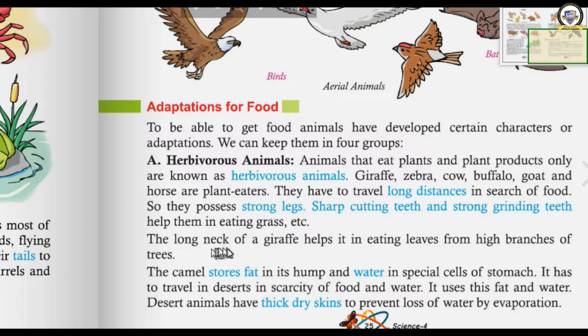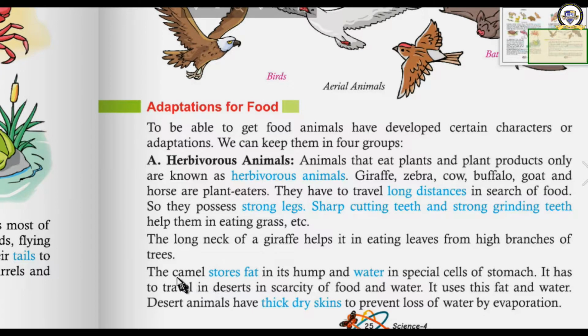You have seen the giraffe, no? At least in the picture. Okay, giraffe has a long neck. It helps in eating the leaves from high branches of the trees. It can eat leaves from very high branches of the trees with the help of its neck. It has a very long neck.